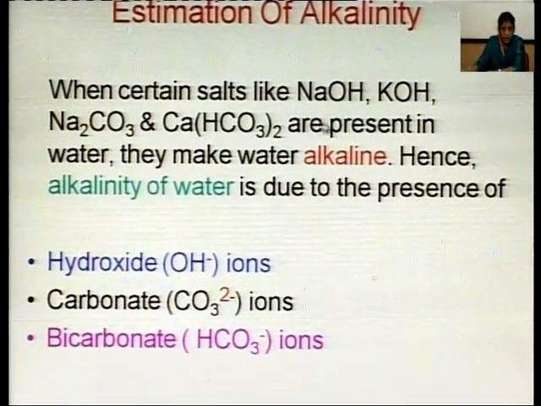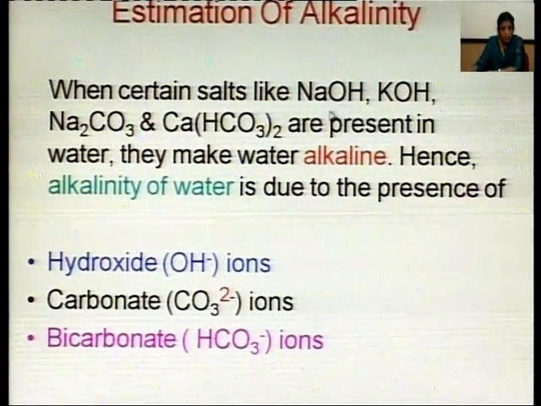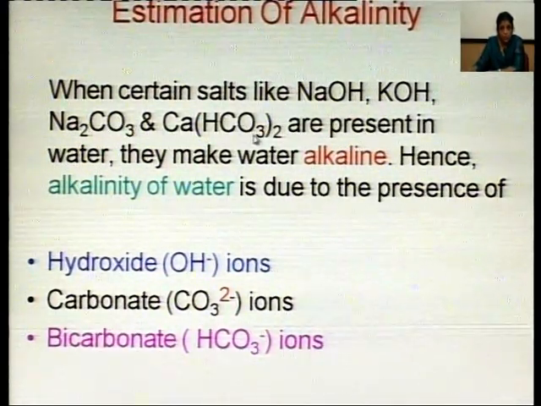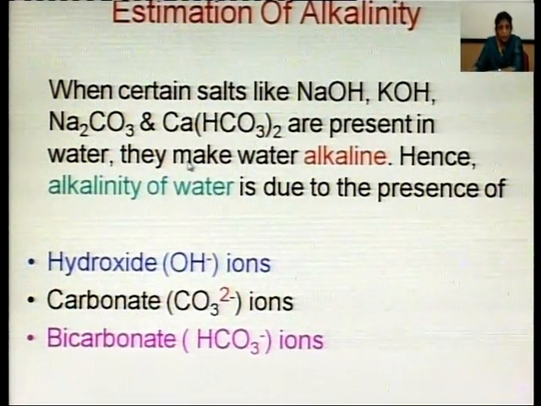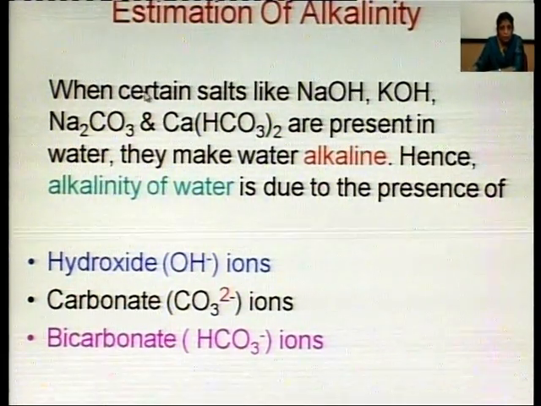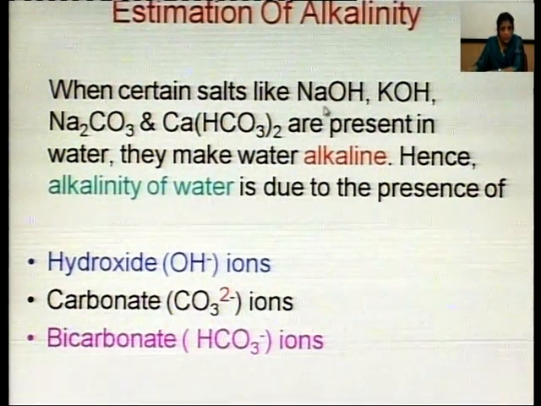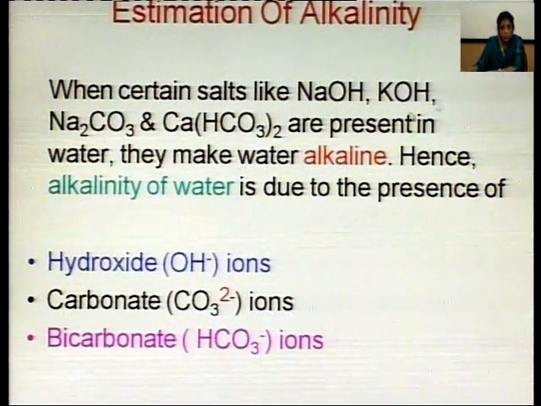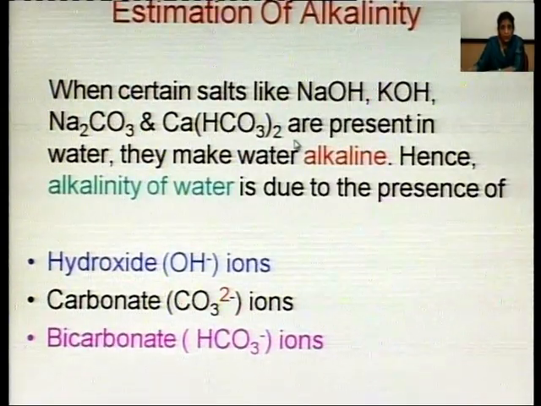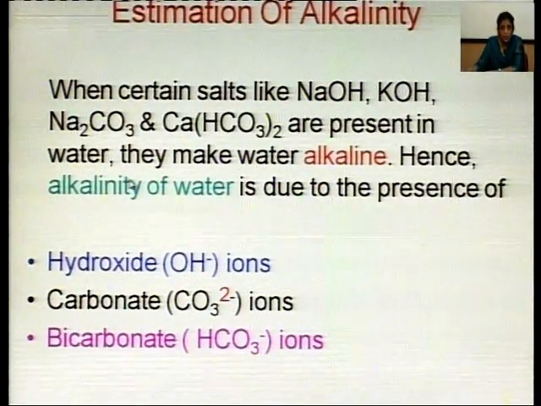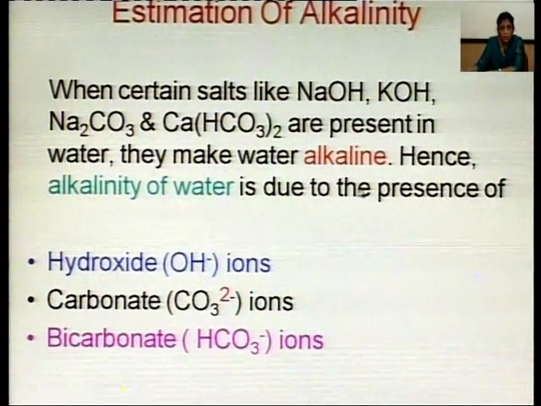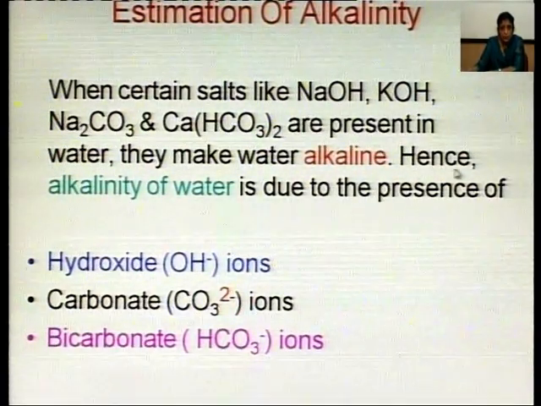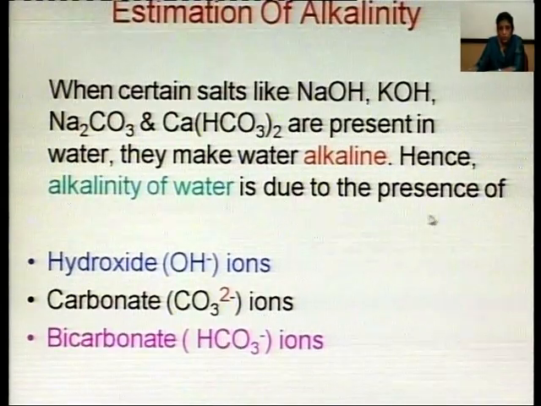So, first of all, estimation of alkalinity. Alkalinity of water is due to hydroxides, carbonates and bicarbonates of sodium, potassium, calcium present in water. So, when certain salts like sodium hydroxide, potassium hydroxide, sodium carbonate, calcium bicarbonate are present in water, they make water alkaline or basic in nature. So, in terms of anions, we can say alkalinity of water is due to the presence of